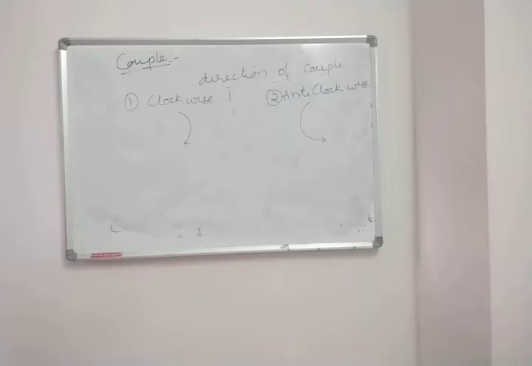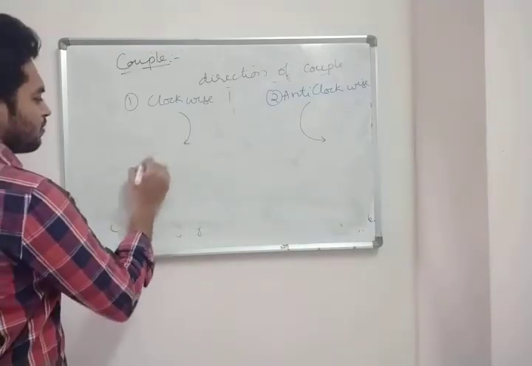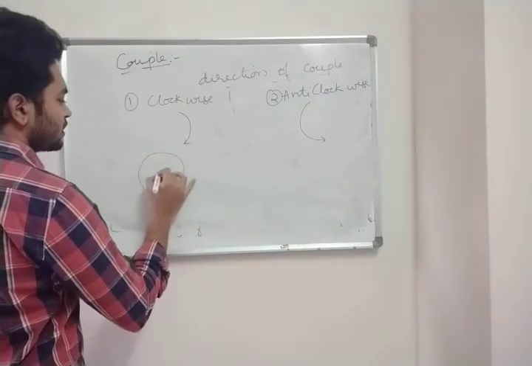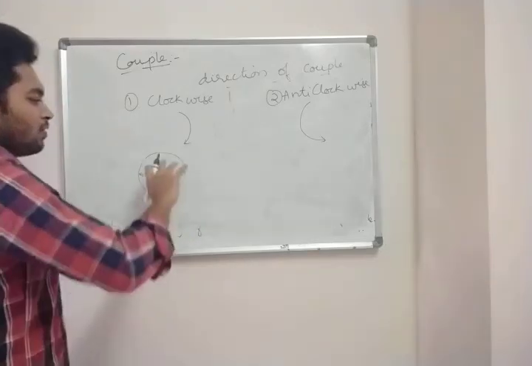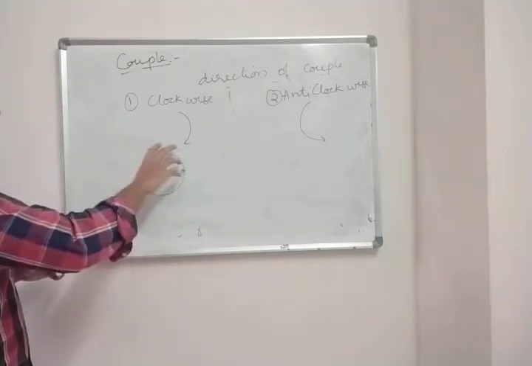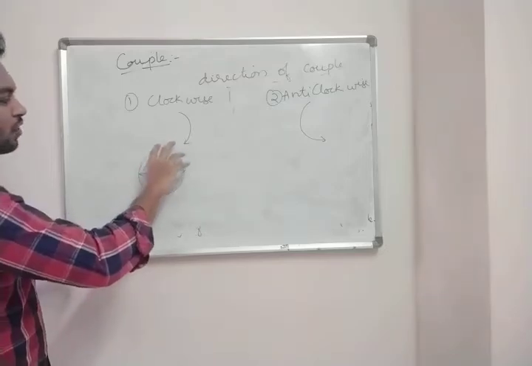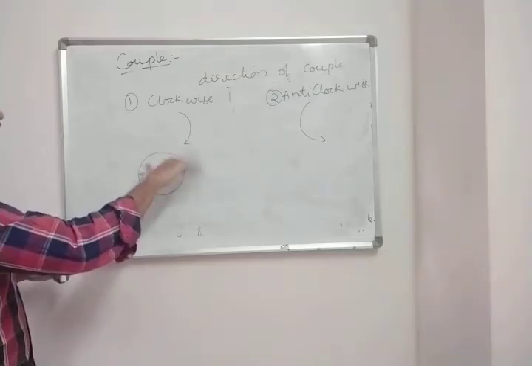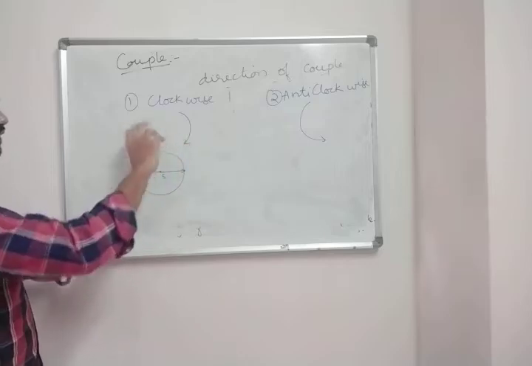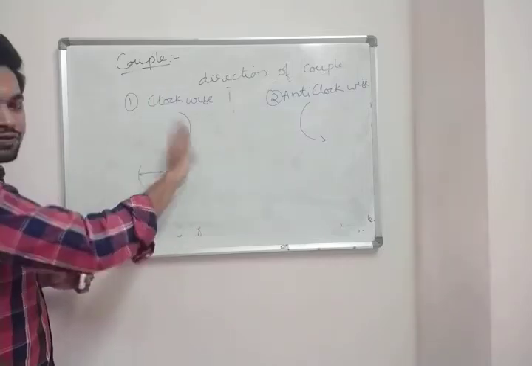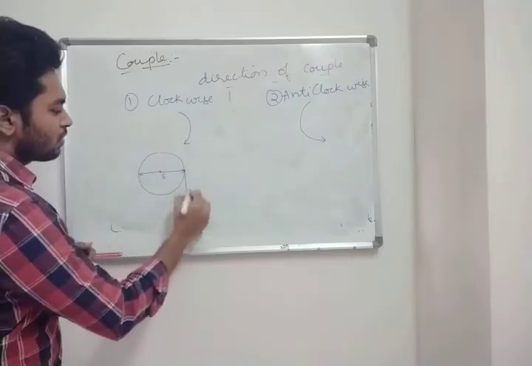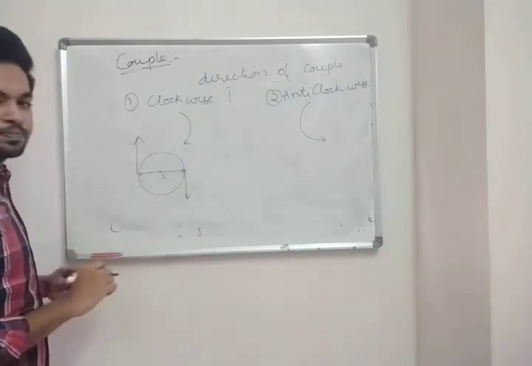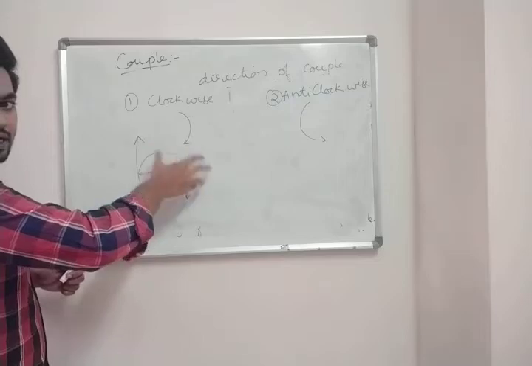Now let us take the tap which you have taken as your example. This is your tap. Now if you want to move clockwise, how will you move? You are applying force downwards and the other force is going upwards, right? These four fingers are going downwards and the thumb is going upwards. So one force is downwards, other force is upwards. You're spinning it like this, right?